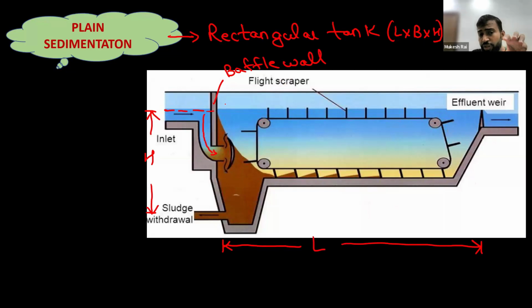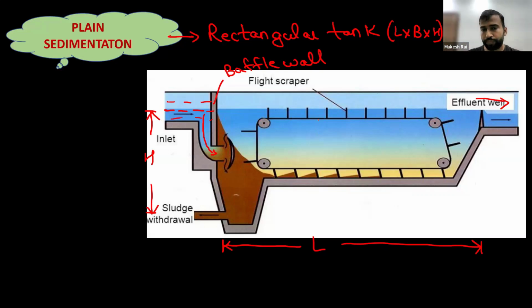Because if this baffle wall is not present here, then the entire water with the larger grit particles will directly move in the horizontal direction and reach the next treatment unit directly. So the particles will not get settled down here, and the larger grit particles are not removed during this process. So we have to construct the baffle wall here just to restrict the horizontal movement of the water.